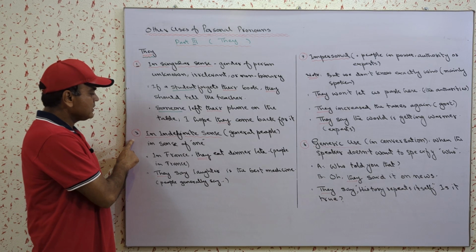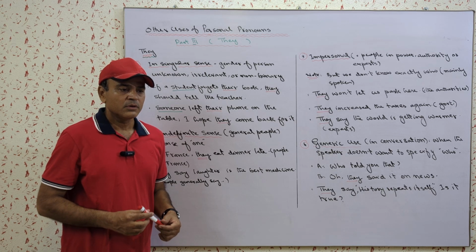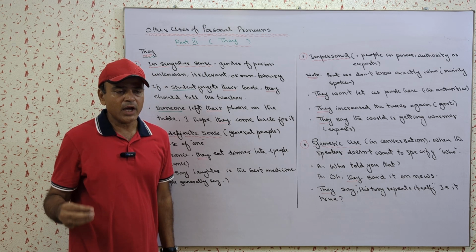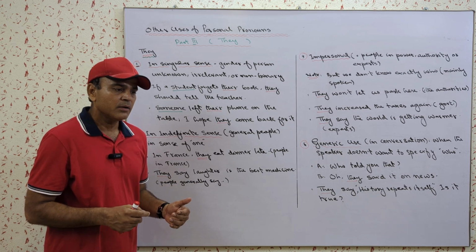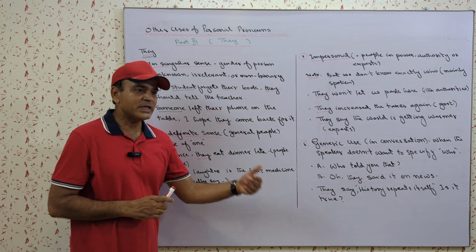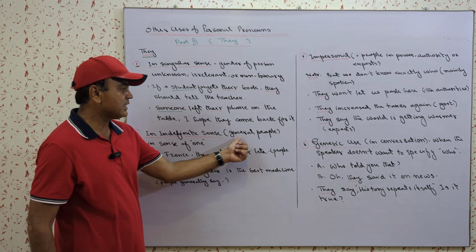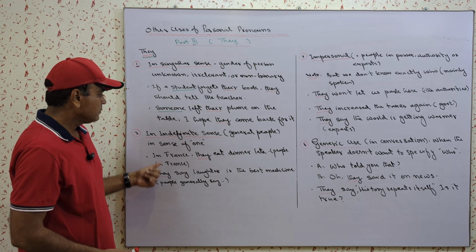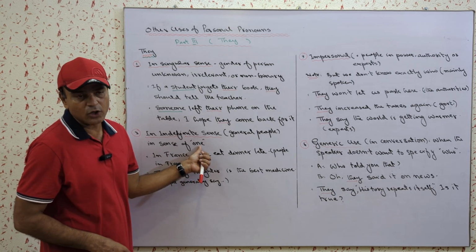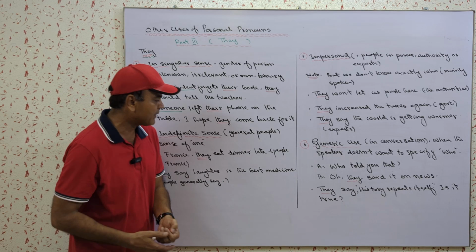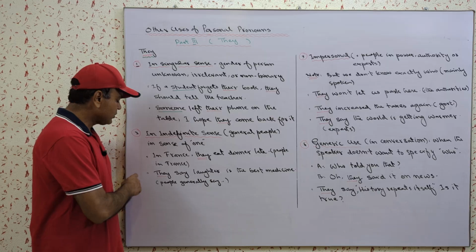Second use of they is in an indefinite sense, meaning people in general. In conversation, in writing, there are certain situations where we want to make a statement, but we do not particularize or indicate who said it. That is what I mean when I say people in general. In British formal English, the word one is also used in place of it. But in everyday language, people use they in that sense. Let us understand it through the example.